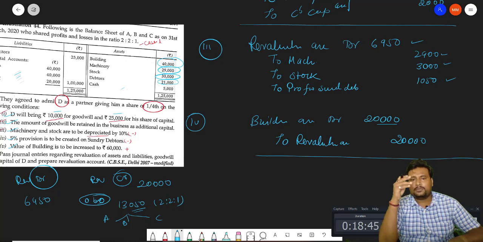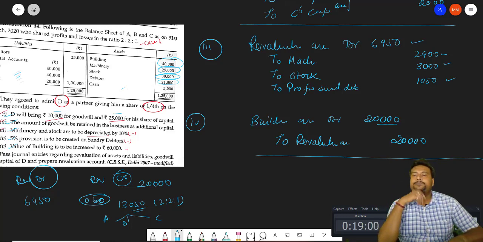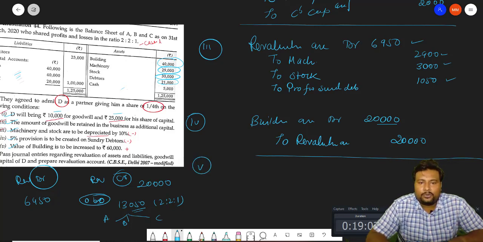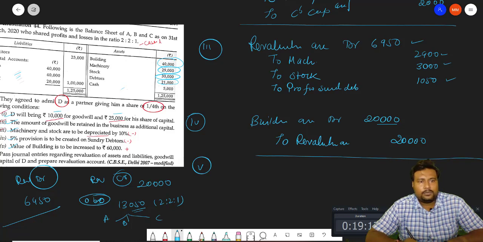13,050 will be distributed in 2:1. Go and write down your answer in the comment box. Okay, no issue. So 13,050 2:1 we will distribute it, and we will get it. For A it will be how much? 5220. For B it will be again 5220, and for C it will be how much?